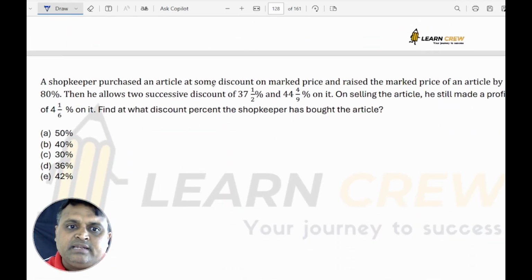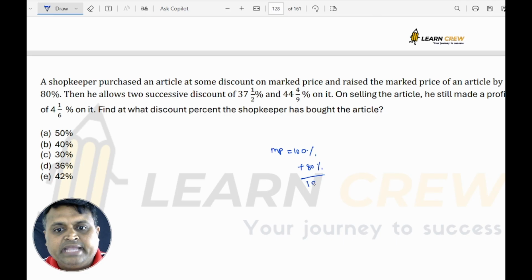A shopkeeper purchased an article at some discount on market price and raised the market price of the article by 80%. Okay, so the market price of the article I am taking as 100. And he is raising it by 80%. Then he allows two successive discounts. 37.5% means 3/8 reduction, so what remains is 5/8. Again one more discount, 44 4/9%, means 4/9, so 5/9 remains.